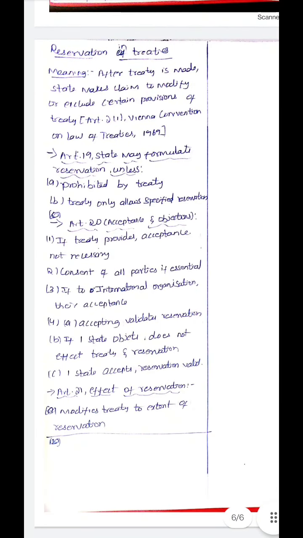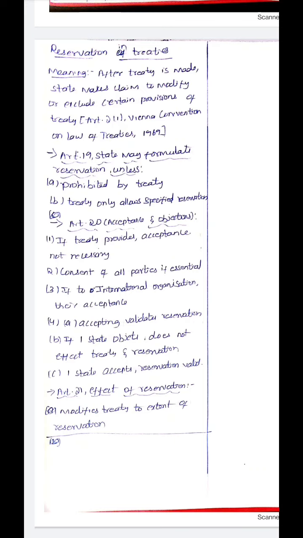The next important concept in treaties is reservation in treaties. So, what is the meaning of reservation in treaties? After a treaty is made, states claim to modify or exclude certain provisions of the treaty. So, the treaty is done, they have signed, they have ratified. But after that, the state goes on and claims that it will modify certain provisions of the treaty or exclude certain provisions and apply it.